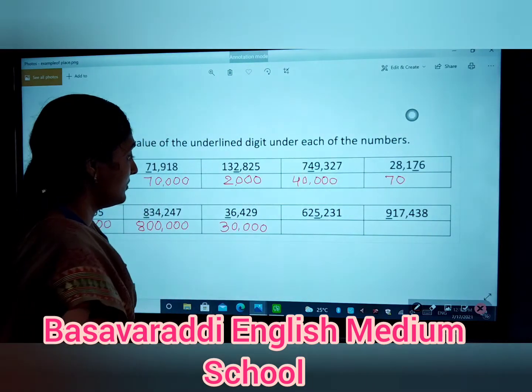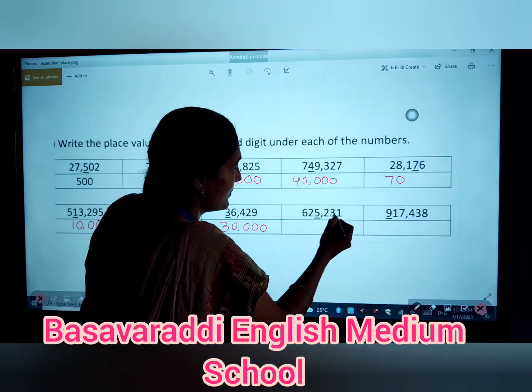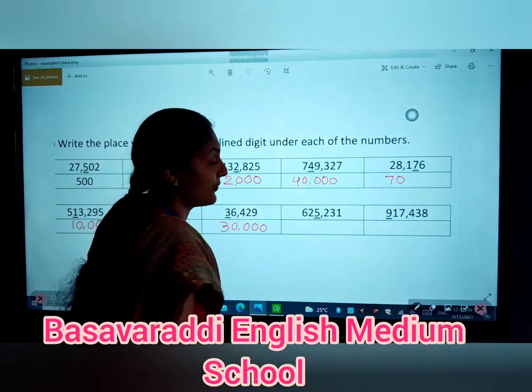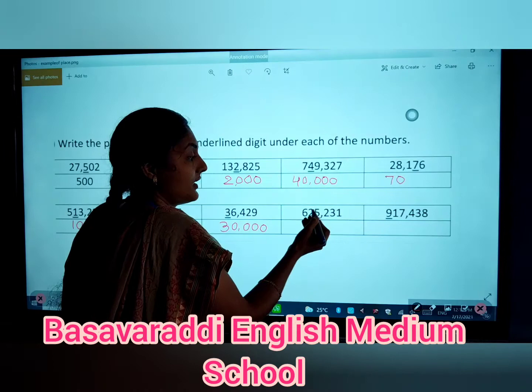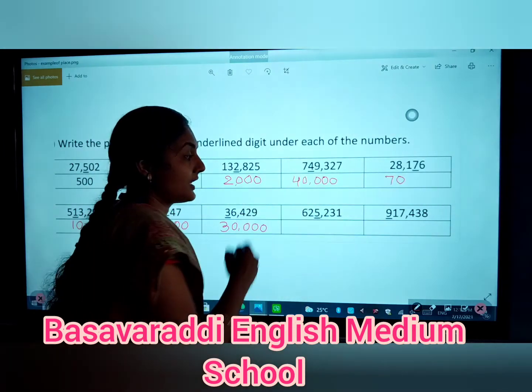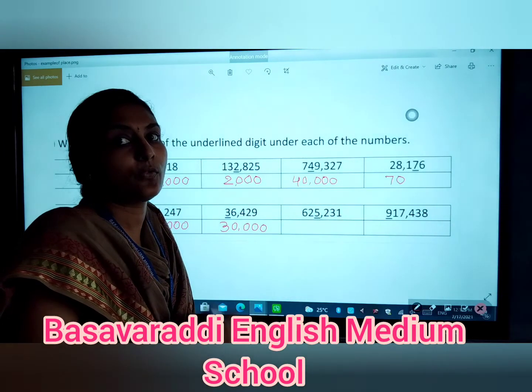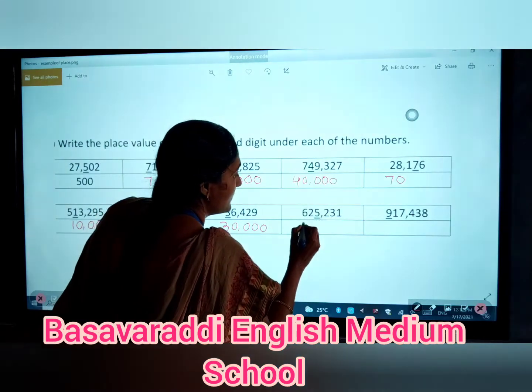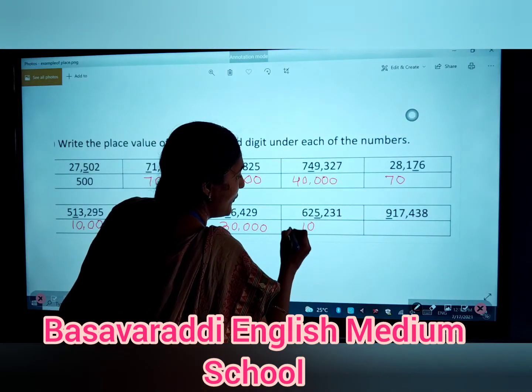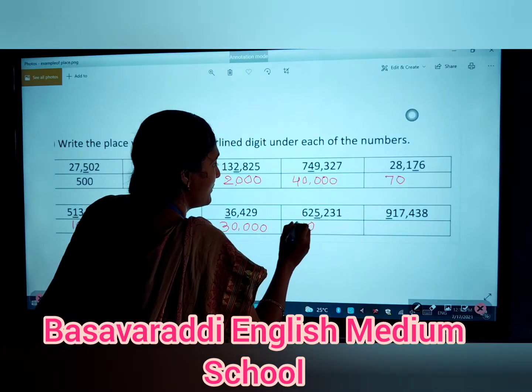There are only 2 questions left, so do it fast. The 5: ones, tens, hundreds and thousands. The underlined digit is the 5. The value of the 5 is 1000. It means 5 into 1000 is 5000.